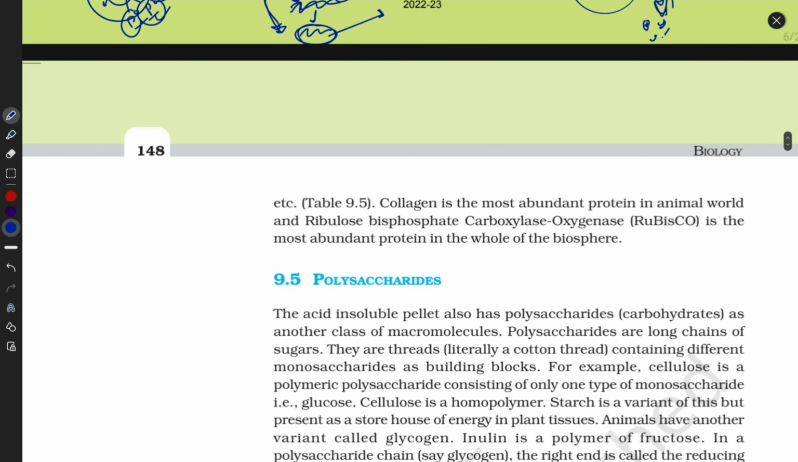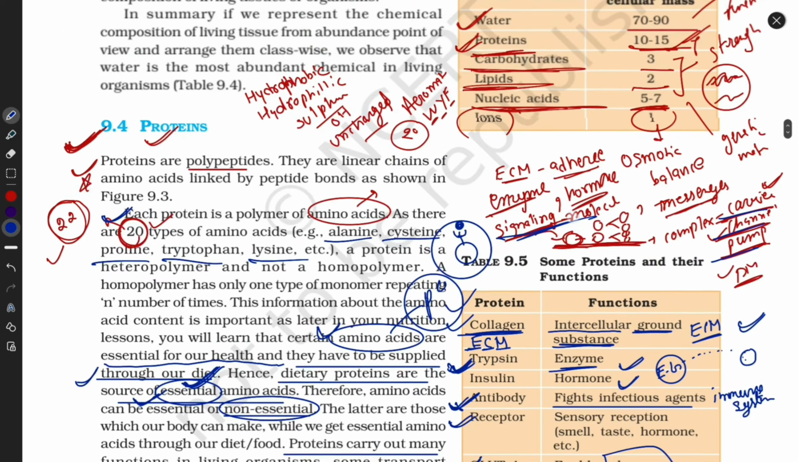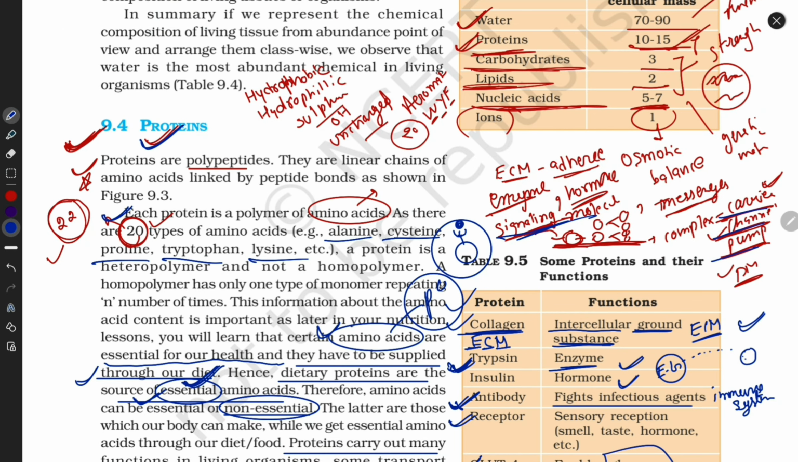Now next, collagen is the most abundant protein in the animal world, not plants, and rubisco is the most abundant in the plant world. Important, guys. Which kind of protein is most abundant in the animal world? Collagen. Which kind of protein is most abundant in the plant kingdom? Rubisco. Animal world and plant. Now I hope you are clear. So that's all for now, guys. Today we discussed protein.